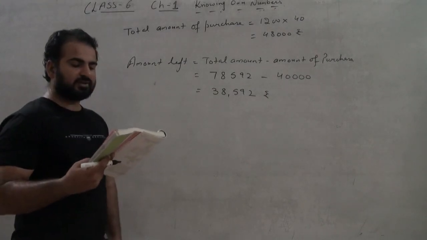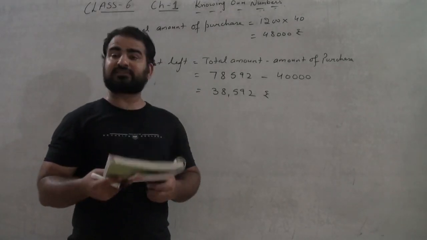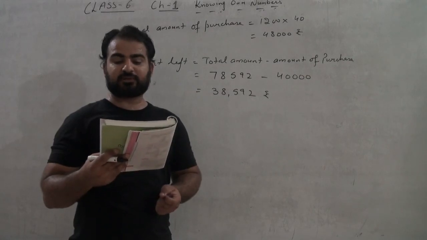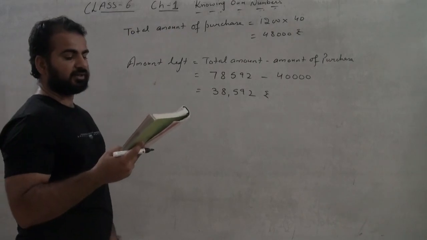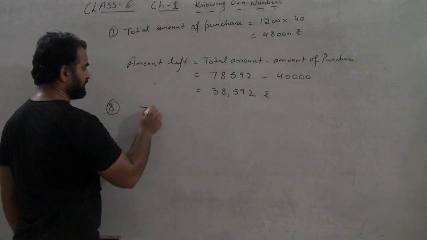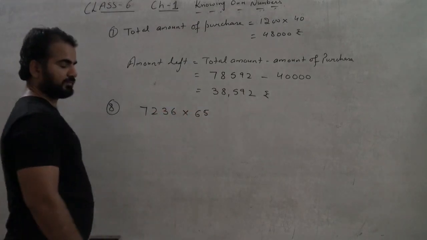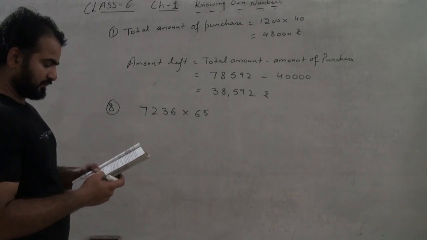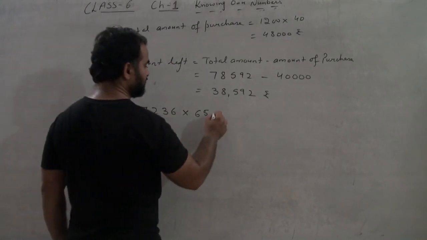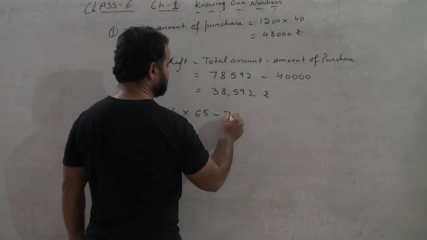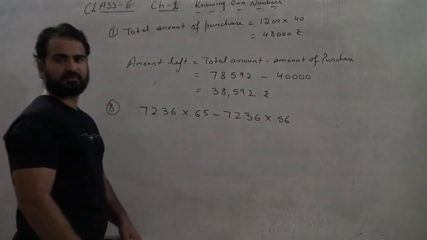Question number 8: a student multiplied 7,236 by 65 instead of multiplying it by 56. By how much was his answer greater than the correct answer? 7236 multiplied by 65 minus 7236 multiplied by 56.